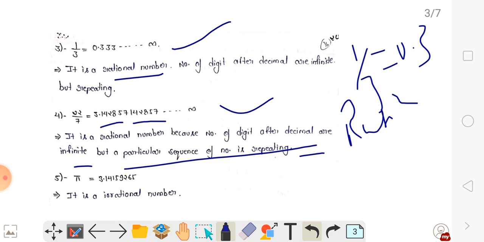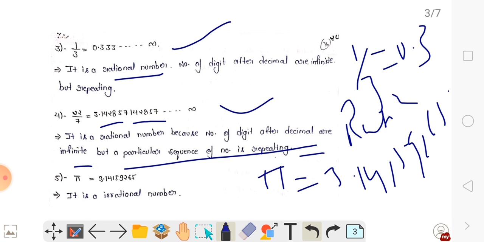But pi is an irrational number because pi is 3.141599265. It does not have a repeated value. It has successive values, but it does not have a repeated value, so it is called an irrational number.